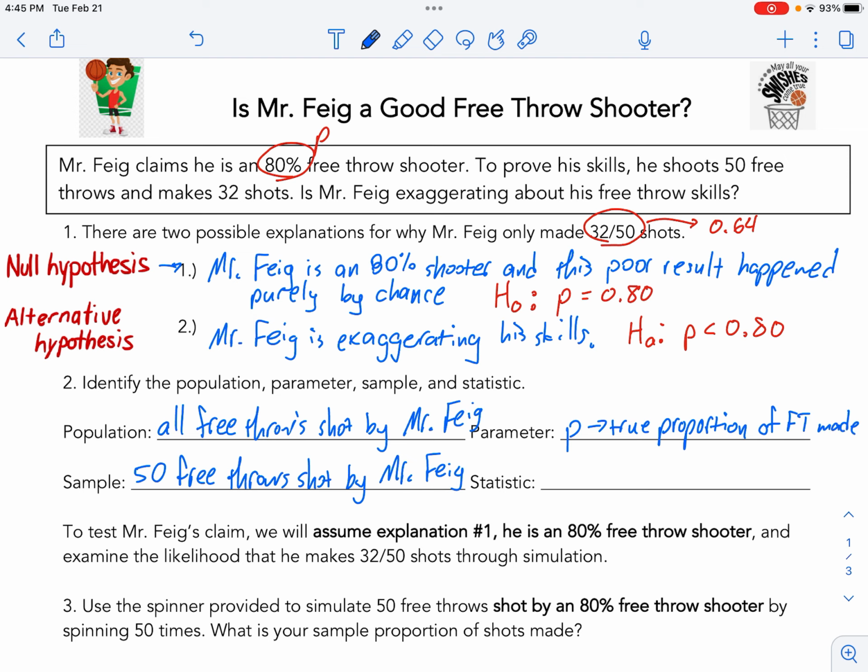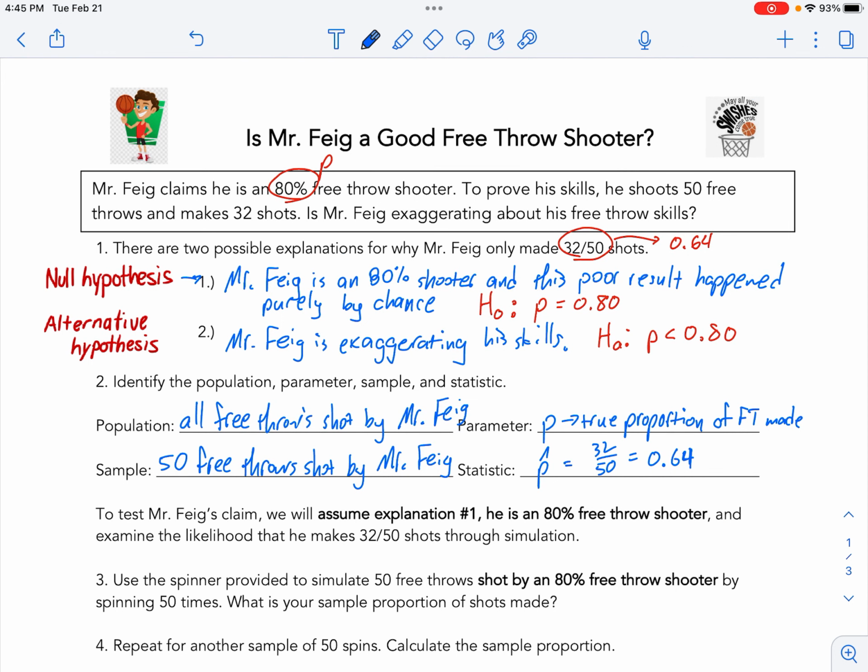The statistic came from my sample. This is my statistic right there, and statistics are p hats. So that is 32 out of 50, which is only 64%. So again, the null is that I'm claiming 80%, and this poor result only happened just by chance. I had a bad day. The alternative is that, nope, the truth is actually that I'm not as good as 80%. I'm exaggerating my skill.